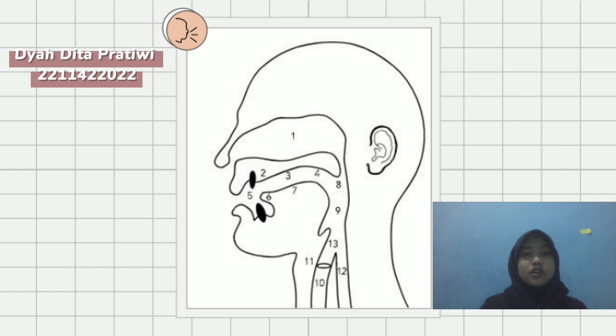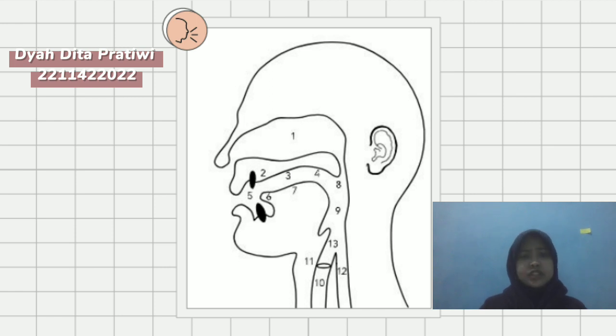Number four is soft palate. The soft palate, or the velum, is in a position that allows air to pass through the nose and through the mouth. Often in speech, it is raised so that air cannot escape through the nose. Its main function is to separate the nasal cavity from the oral cavity in order to produce oral speech sounds.